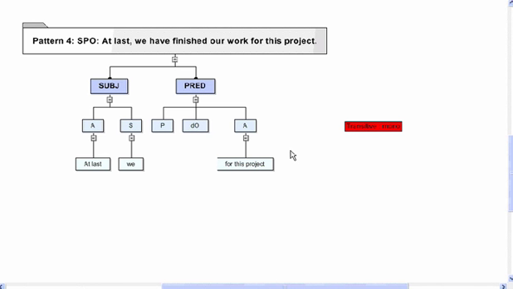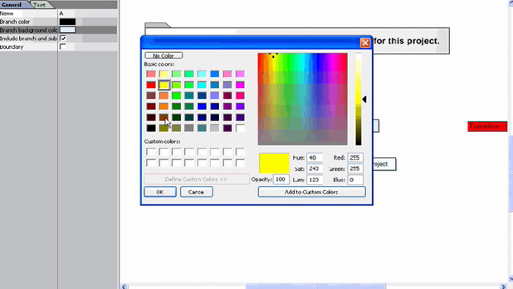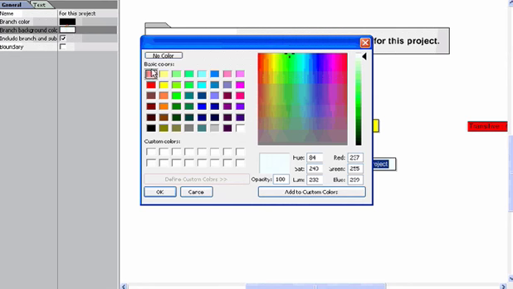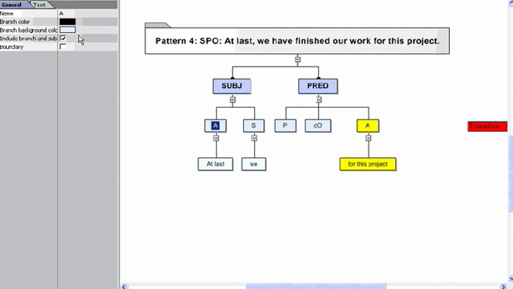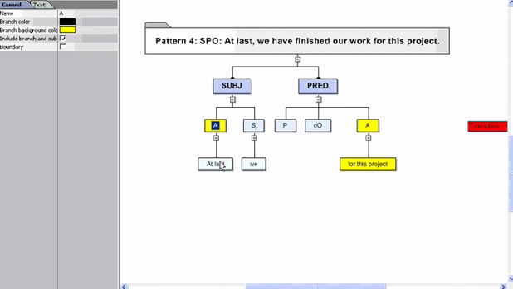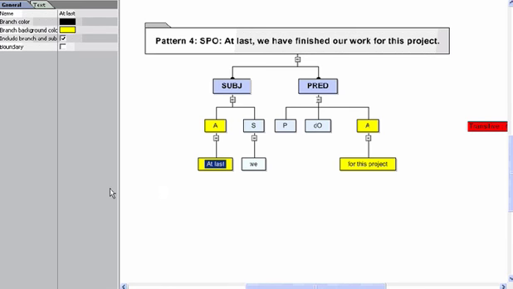We could have said "we have finished our work" and not had any of the adverbials at all. So if we then give them this yellow color again, we're very clear that these are in fact optional. And that's the quality of adverbials. Adverbials can be left out. Also, adverbials can easily be moved around.